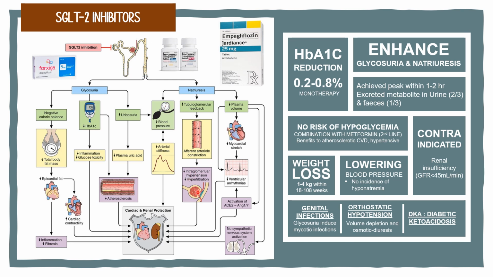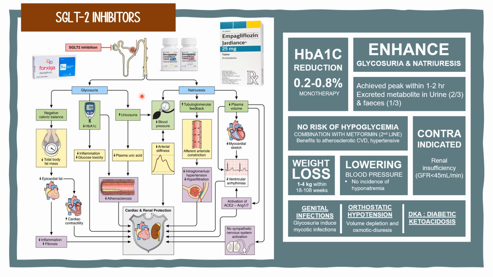Patients who are at high risk for hypoglycemia may benefit from a combination of metformin and SGLT2 inhibitors because the risk of hypoglycemia with SGLT2 inhibitors is small when compared to insulin and sulfonylurea. It is because their action is independent of beta cell function, which leads to insulin secretion.